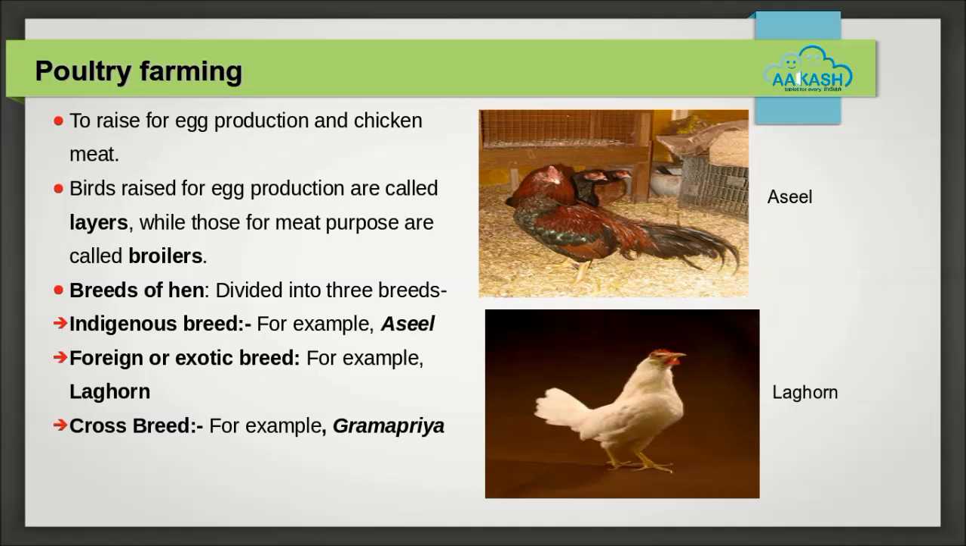Number 3 is crossbreeding. The breeds chosen for crossbreeding have a set of desirable characters that may become a part of the offspring as a result of crossbreeding. For example, Gramapriya. The following features can be achieved by crossbreeding.